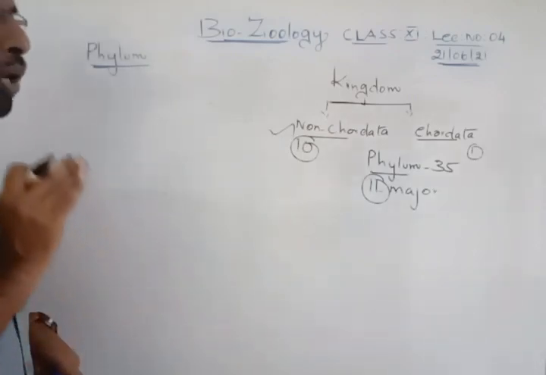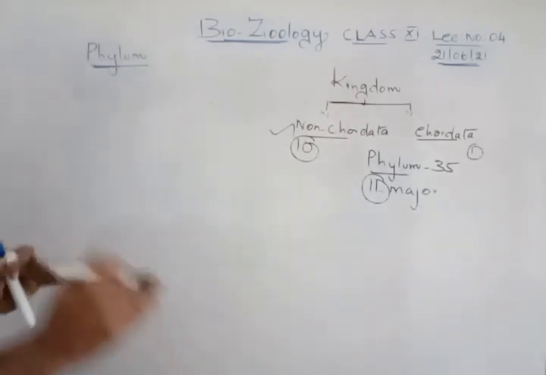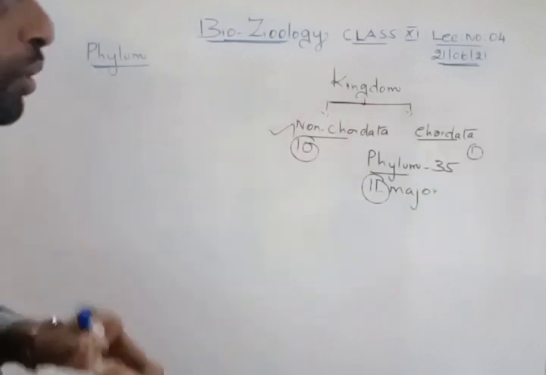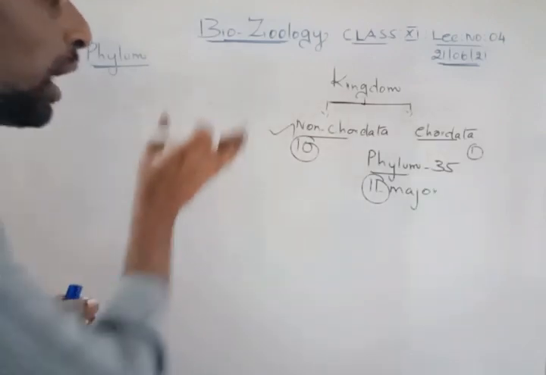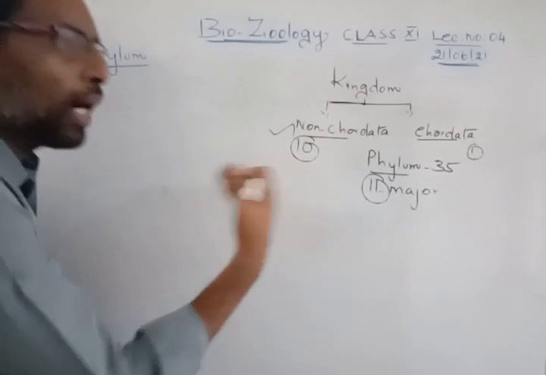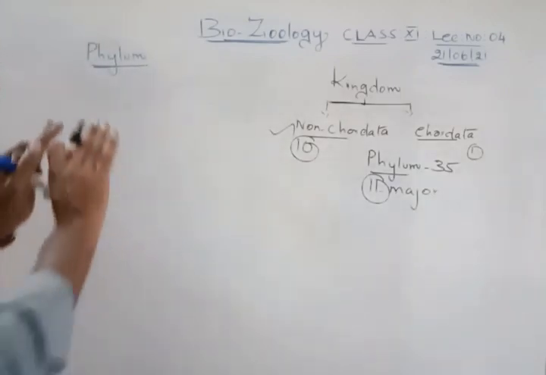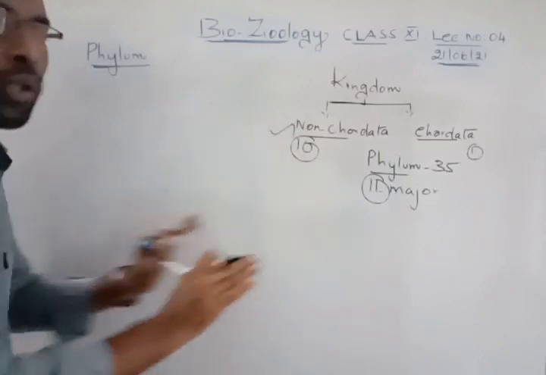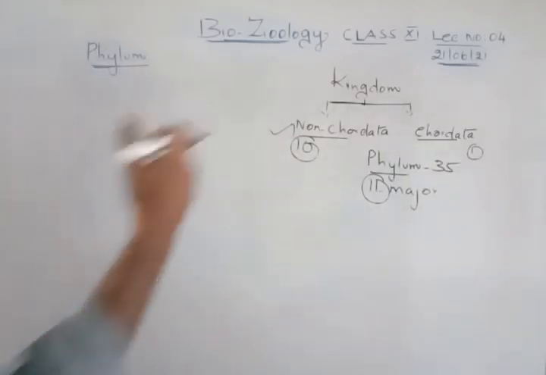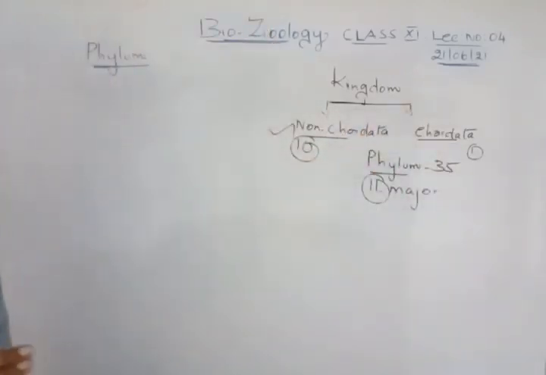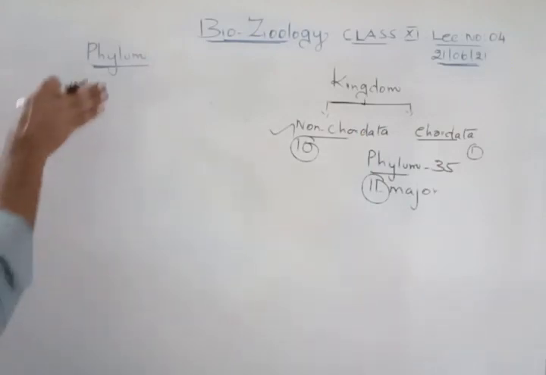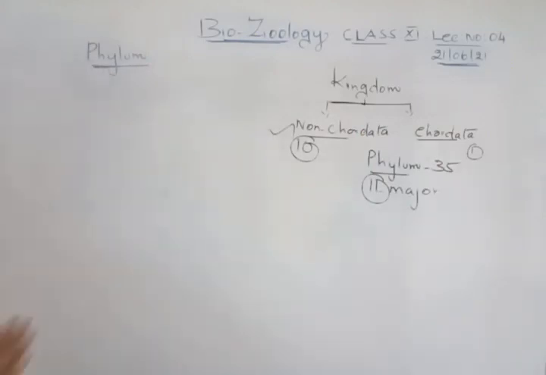So now in these three classes this week, we are going to concentrate on each and every phylum. In one class we will be discussing 2 to 3 phylums in detail, so that you will complete the entire phylums within 3 classes. And then we will concentrate on the chordates. Right, so now we will go in depth into all these non-chordates, one by one.